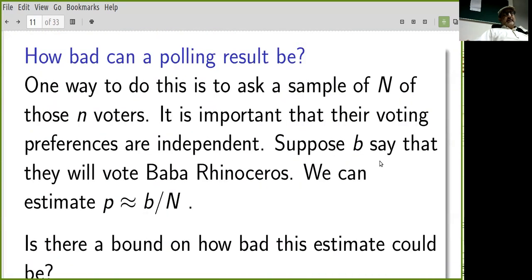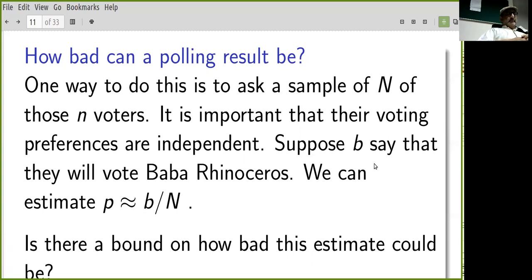Okay. So now the thing is, I can get an estimate. How good is that estimate? There's some actual fraction p of all the voters who intend to vote for the Baba Rhinoceros Party. Now, I take a sample of size capital N out of the total number n. And we'll suppose that their voting preferences are independent.